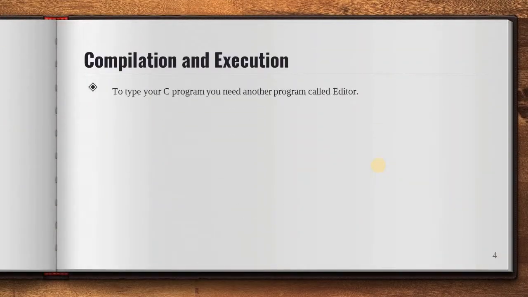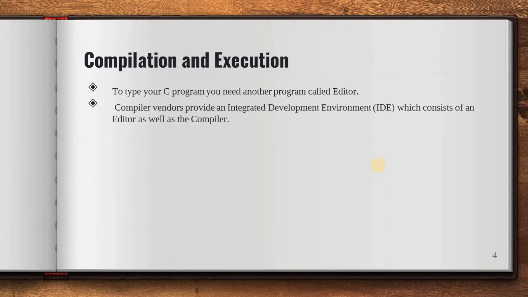Compilation and execution. To type your C program, you need another program that is called an editor. The second thing you need is a compiler. Compiler vendors provide an integrated development environment, that is IDE, which consists of an editor as well as a compiler.